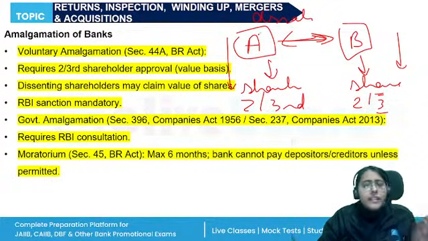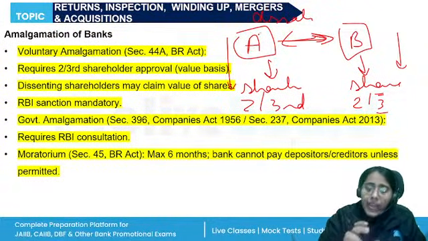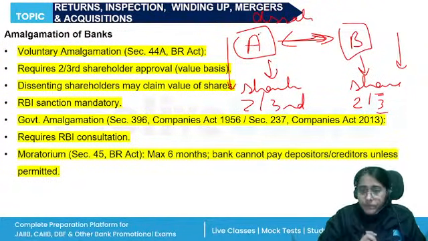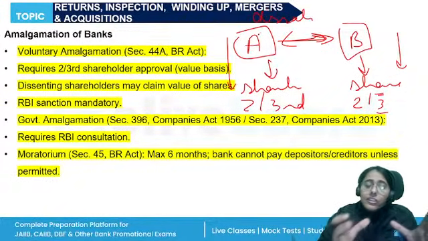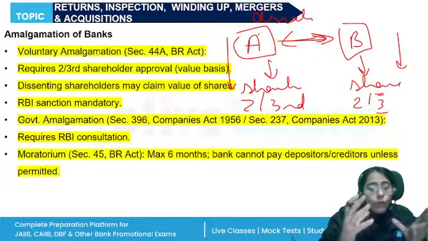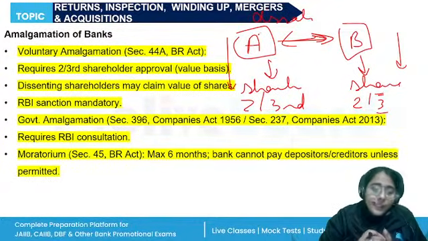If temporarily they are unable to perform the banking function, they can apply for a moratorium, right? So a moratorium for a period of 6 months will be given. During this moratorium, the banking company will not make any payment to the depositors, and will not discharge any liability or obligation. They will just try to control whatever negative situation has happened.